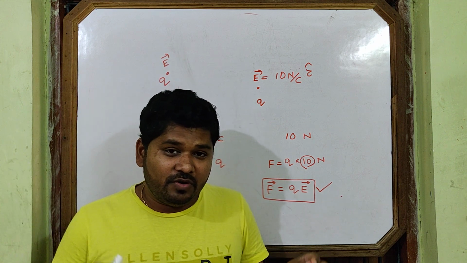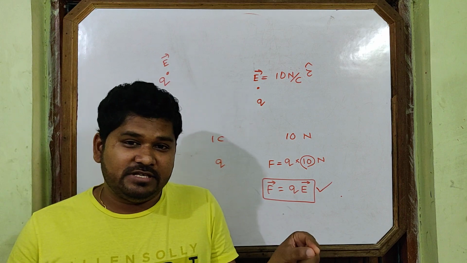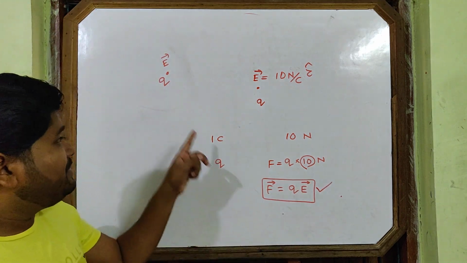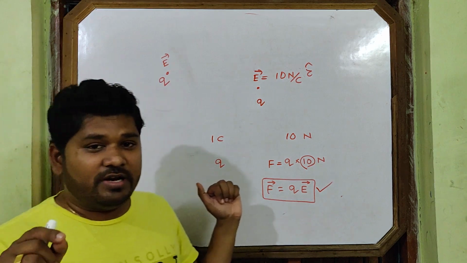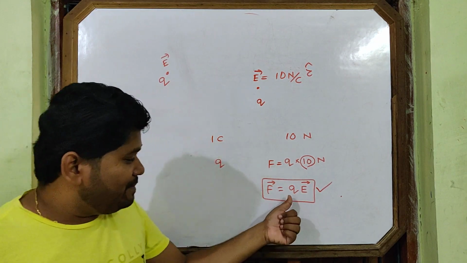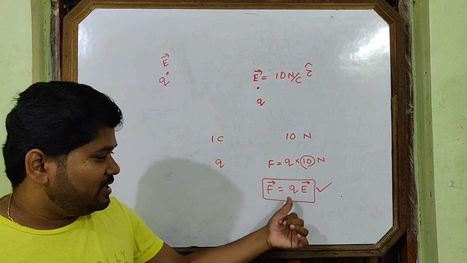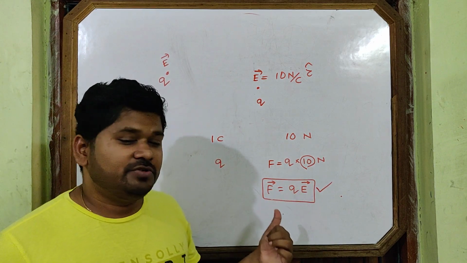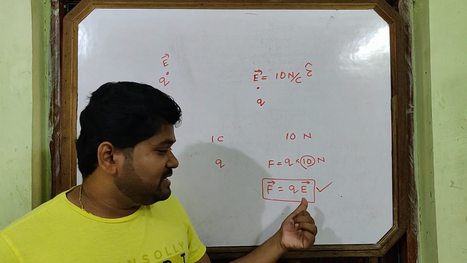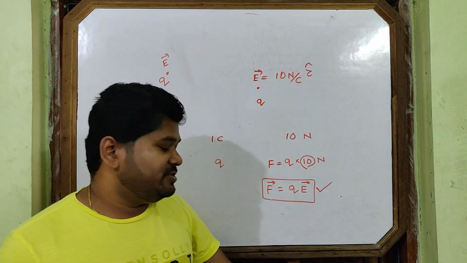Coulomb's law you use when the source charge and the affected charge are given, or when two charges are given. But if intensity is given, you can also find the force experienced by any charge placed at that point by this formula. You remember, this is one important formula. You can write it in your formula copy: F vector is equal to QE vector. When charge Q is placed at a point of intensity E, the force experienced is F vector equals QE vector.